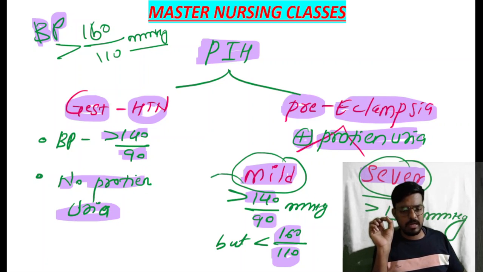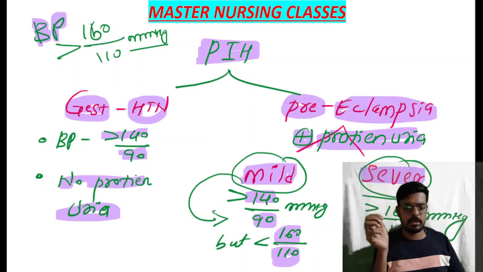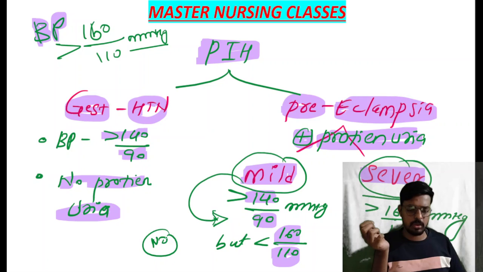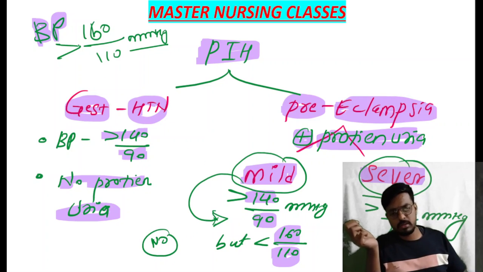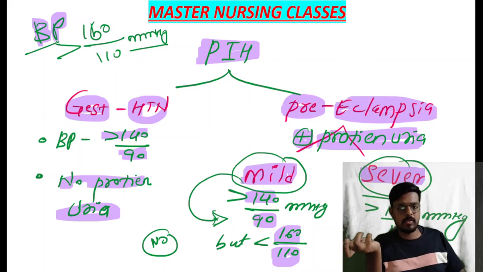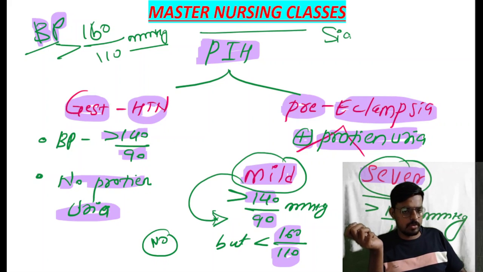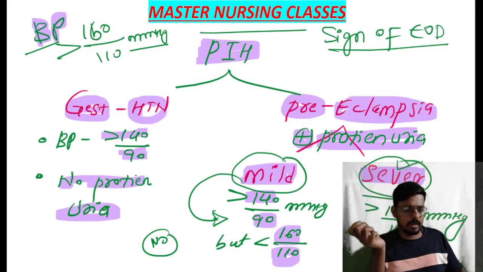But in mild preeclampsia, along with the high blood pressure and proteinuria, there will be no sign of end organ damage. Okay, no sign of end organ damage. But during severe preeclampsia, the BP is more than 160/110. Proteinuria will also be there. Plus, in severe preeclampsia, signs of end organ damage will be there. Okay, signs of end organ damage will be seen in severe preeclampsia.